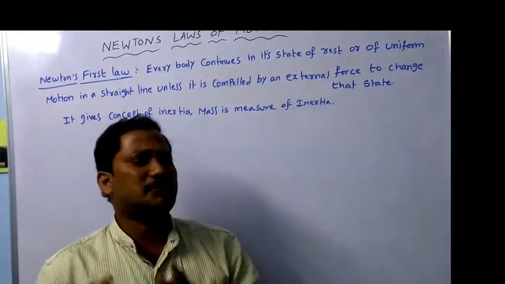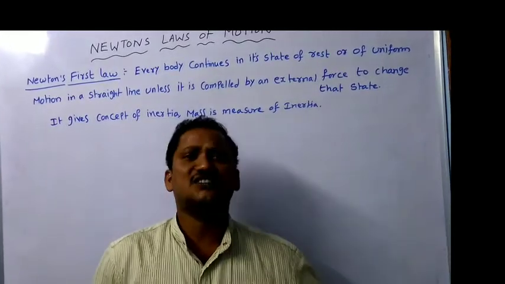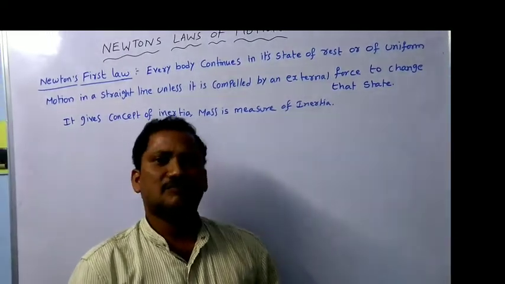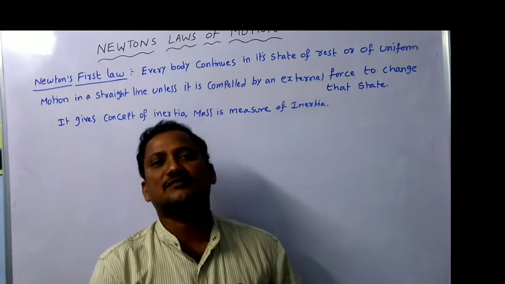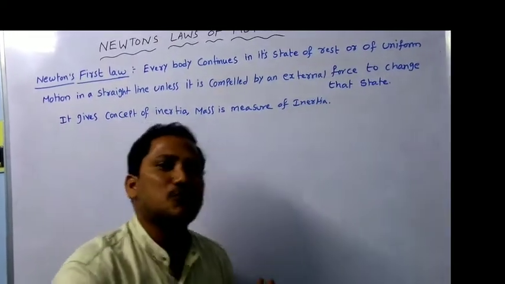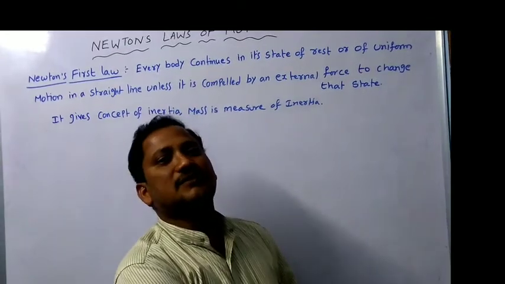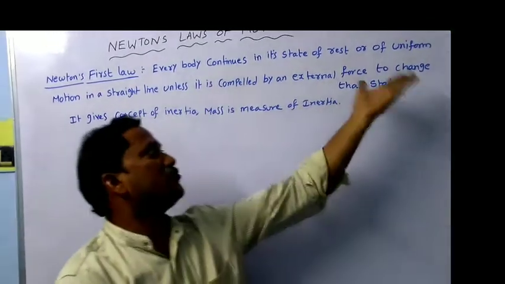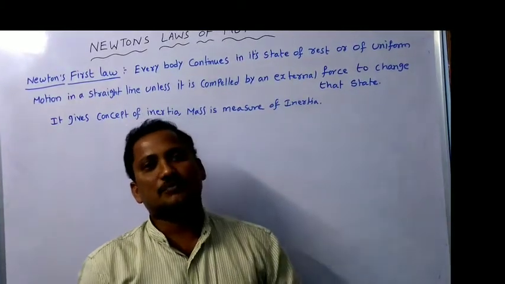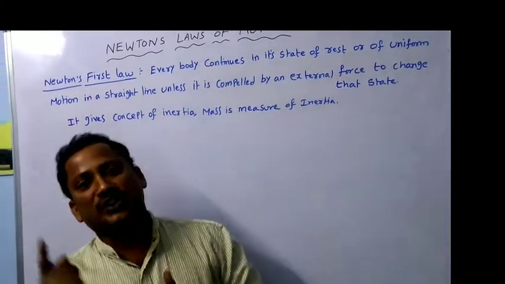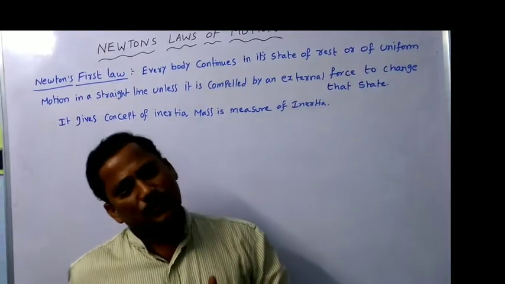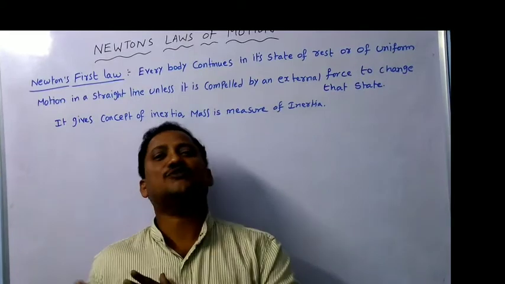Or you can say simply, the best example: if a chair is there, the chair is at rest only. Up to what time will it be in the rest position? If you apply some force on it, then it will move. That is an external force applied to change its state. Say for example, if a fan is rotating, it keeps rotating until some external force acts on it.